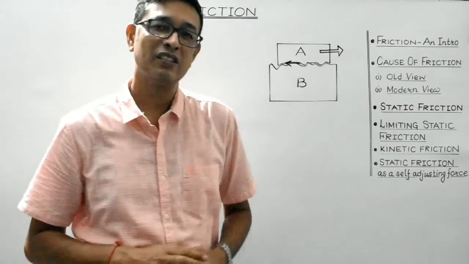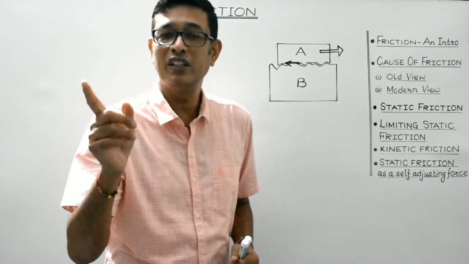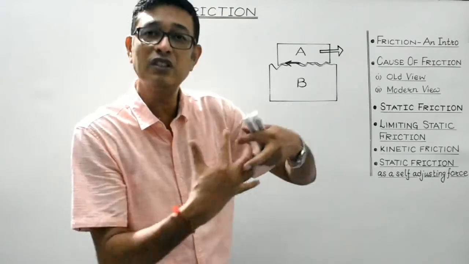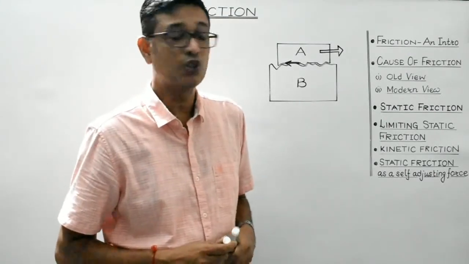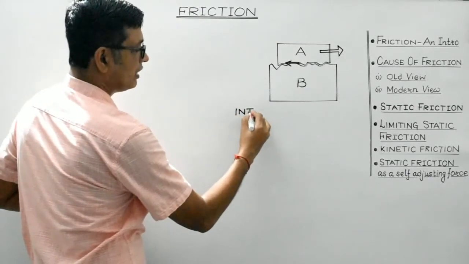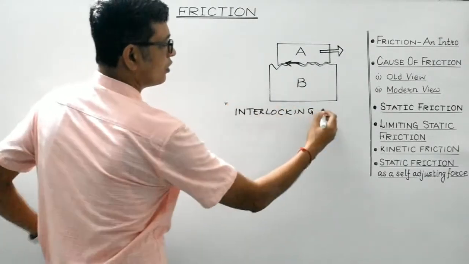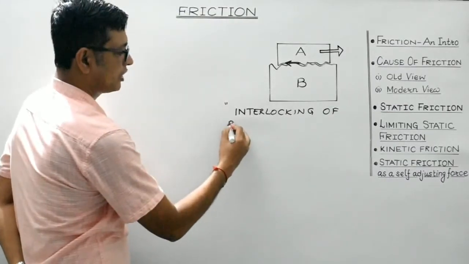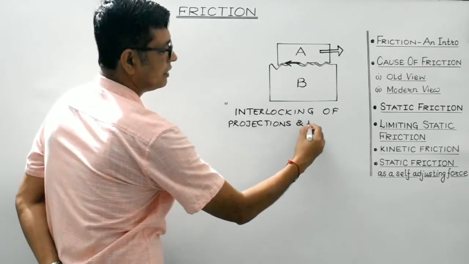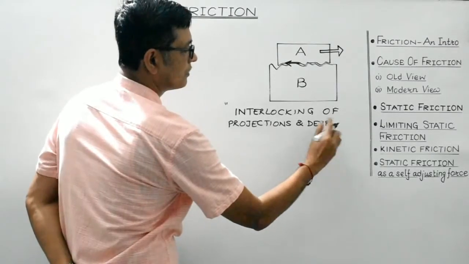Coming back to this, students, what causes friction as per the old view? It is due to the interlocking of the elevations and depressions of the two surfaces in contact. So students, old view: friction is caused due to the interlocking of projections and depressions.